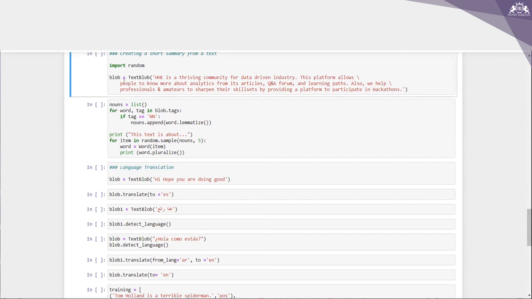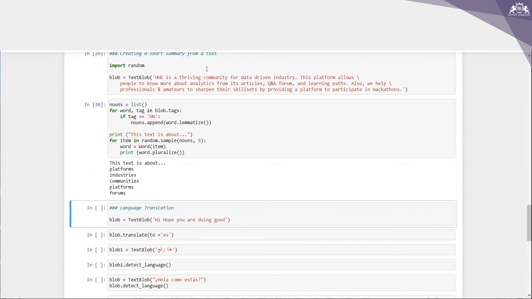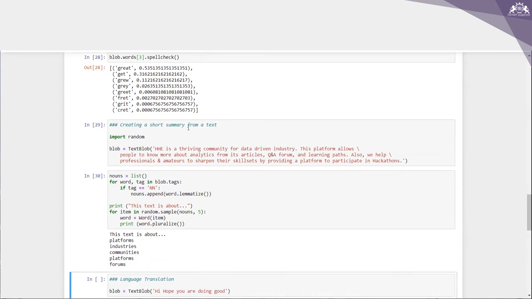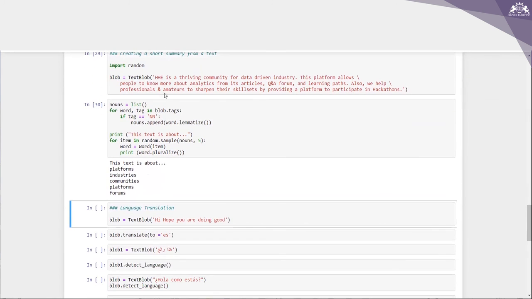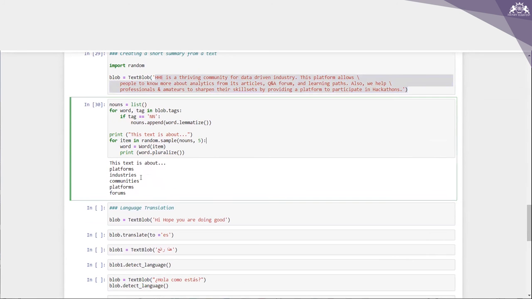Import random, and blob equal to TextBlob, and I have passed some text to it. Let me run this code. Let me run this again. So you can see that this text is about platforms, industries, communities, forums. What is it basically doing? It is showing us some recommendations. You can see over here we have a paragraph, and from this it is saying this text is about platforms, industries, communities, or forums, right?